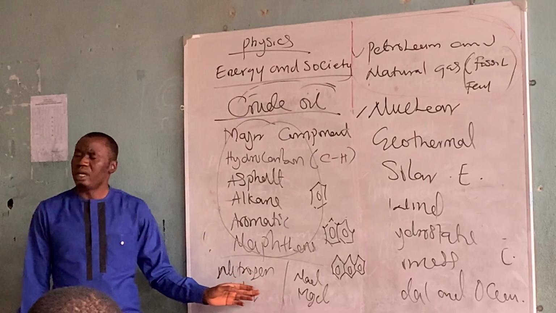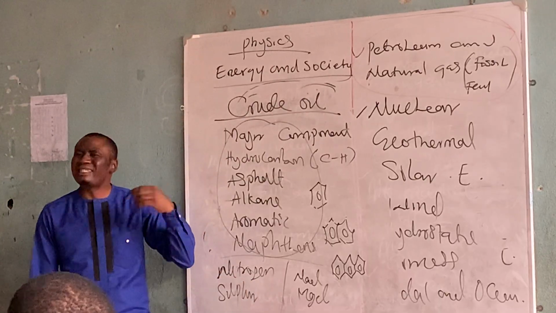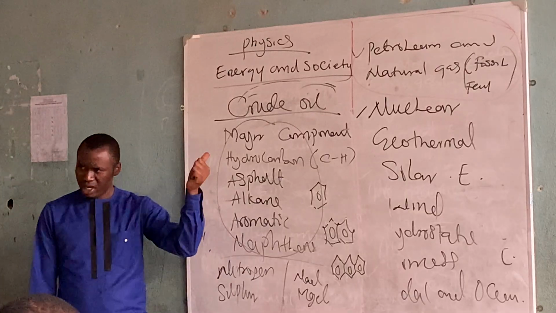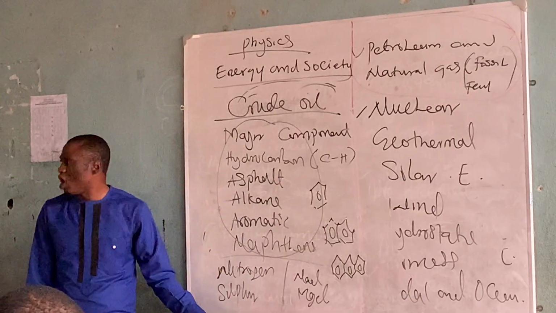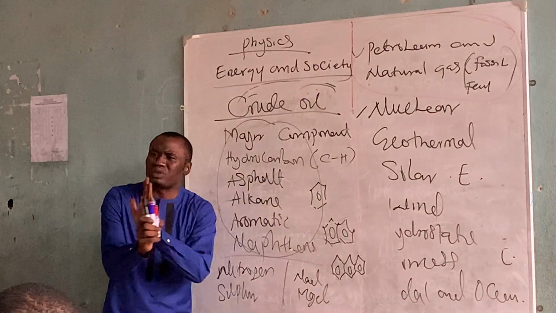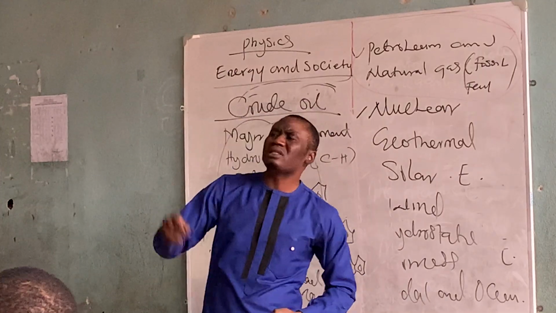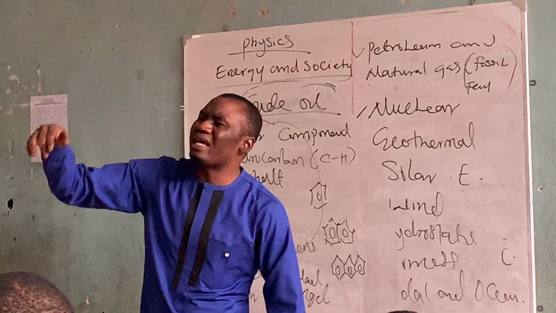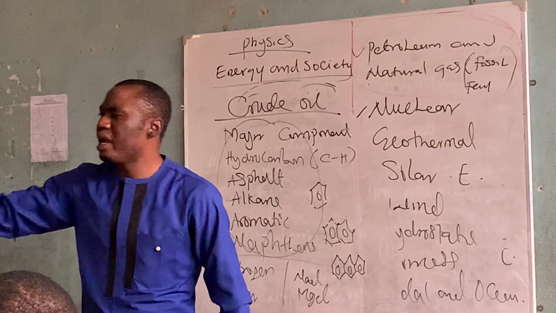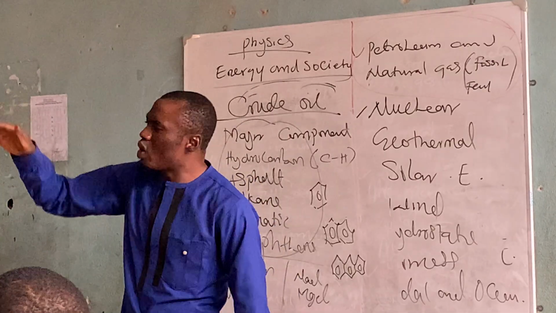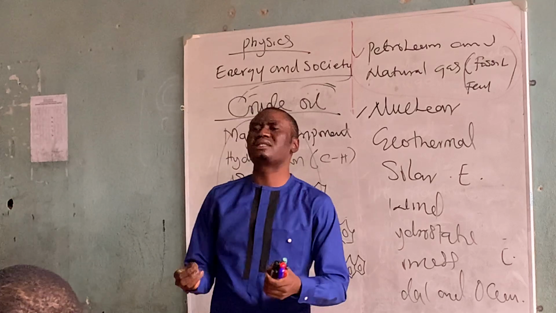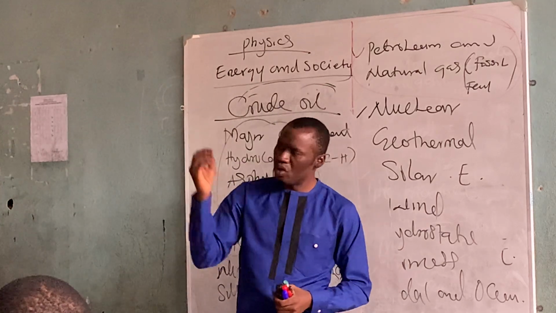Nitrogen is found as a heteroatomic compound in the crude oil, while sulfur is also found as a heteroatomic compound. But the crude oil that has high sulfur is not good crude oil. The crude oil that has lower sulfur is the best crude oil.